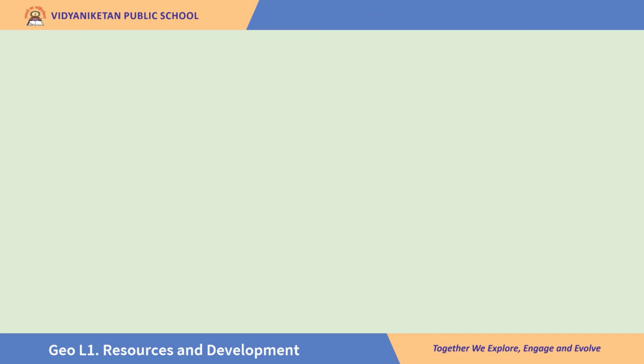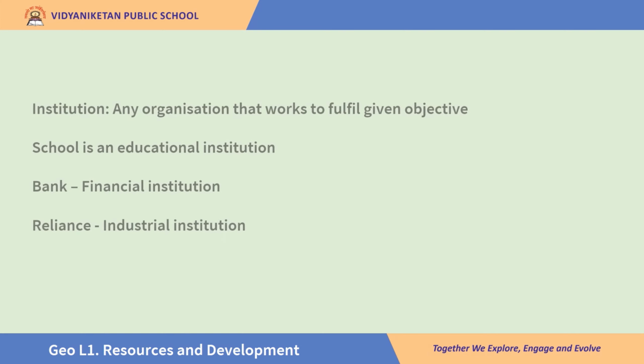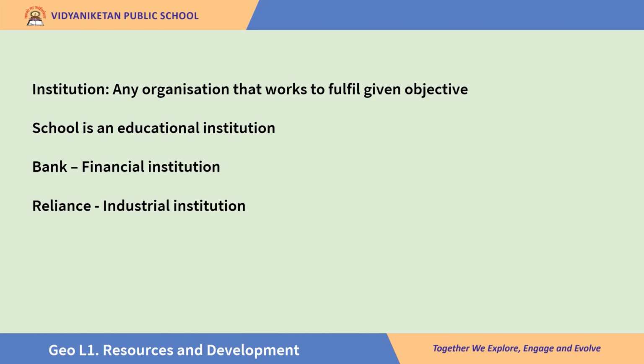Now let's proceed and learn a bit about development. Before that, let's understand the meaning of institution. Institution is any organization that works to fulfill a given objective. You know that schools are educational institutions. Banks are called financial institutions. Industries like Reliance Industries are industrial institutions. With this backdrop, we'll learn a bit about development of resources.